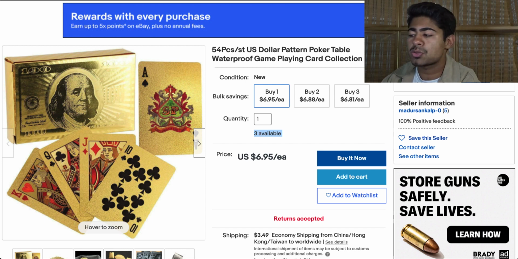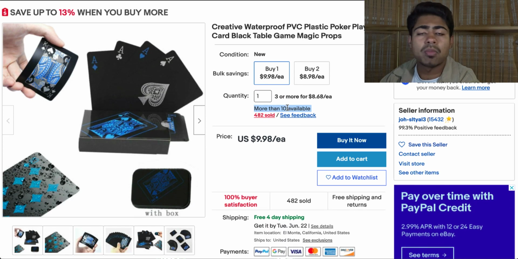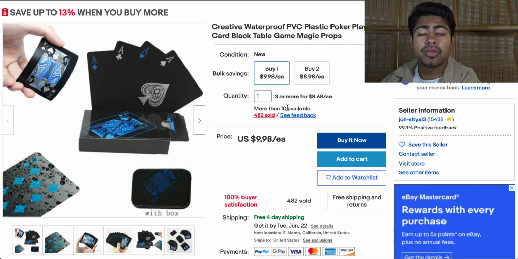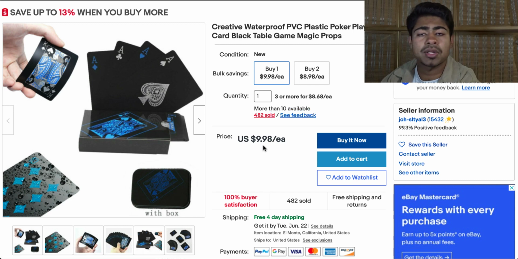So instead, here's what you look out for. You want to make sure that it says something like this. It says more than 10 available, or it says limited quantity available. These two wordings are the only ones which are acceptable in my opinion before deciding to sell that product or not. Right here, as we can see, it does say more than 10 available and 482 have been sold already. So that's a really good sign. That means there's enough quantity for us to continuously sell this product.